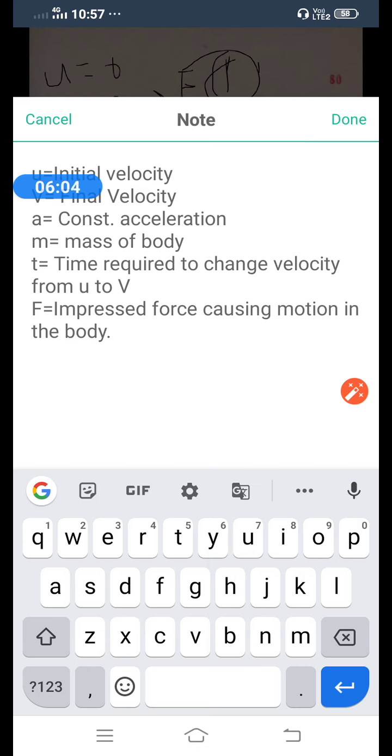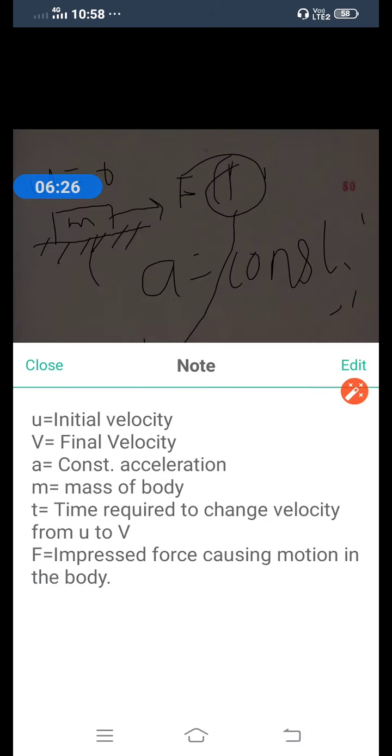Okay, means once you apply that force, the body will move from position 1 to position 2. Or we can say, due to that impressed force, the body changes its velocity from small u to capital V, initial velocity to final velocity. I think you are clear on the situation as well as the designations.